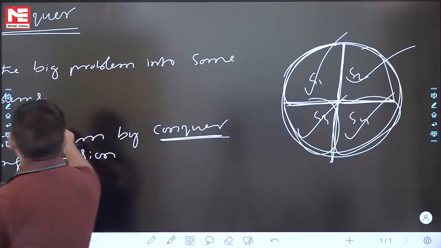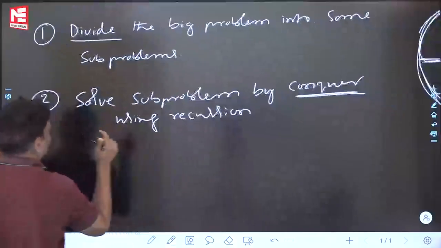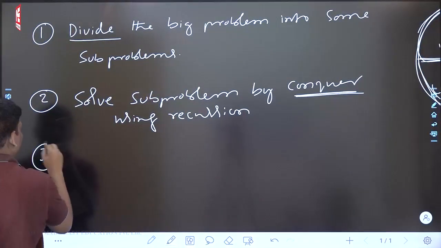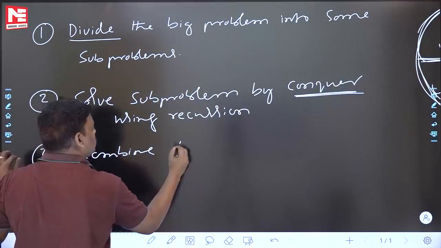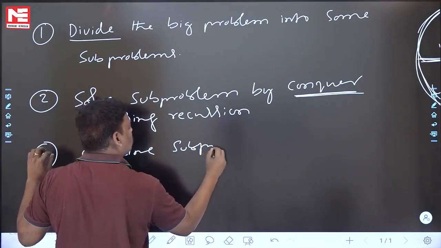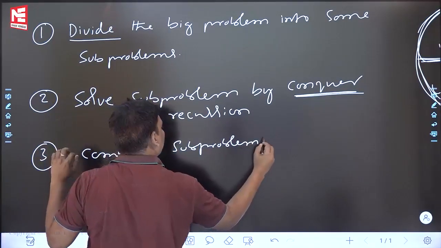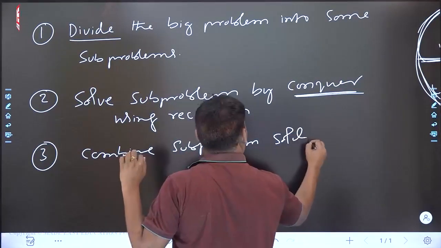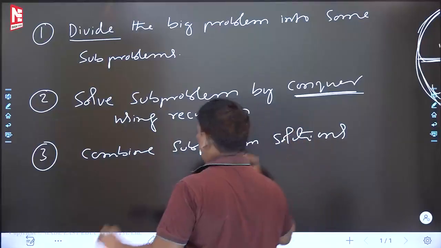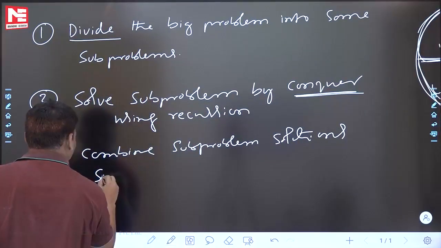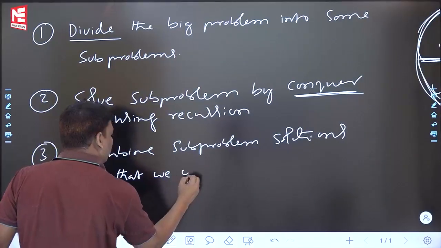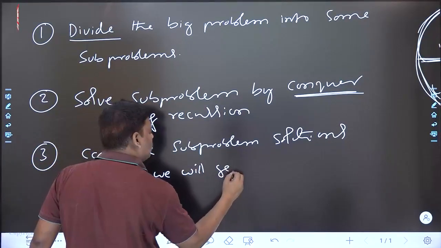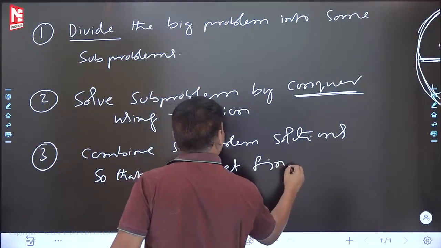The second step is over, you have subproblem solutions. What is the third step? Let me do the third step. Step 3: combine subproblem solutions so that we will get the final problem solution.